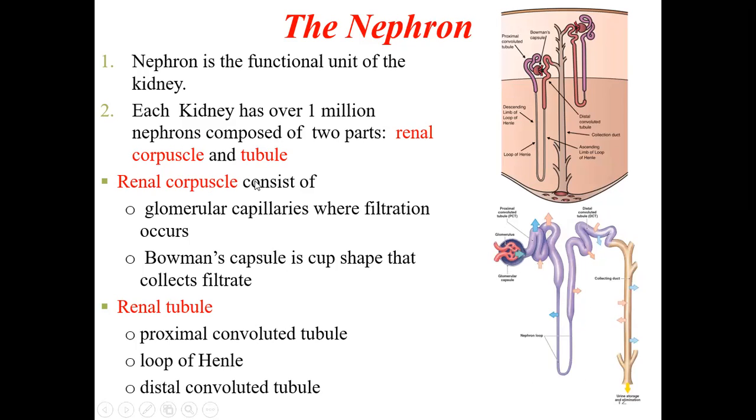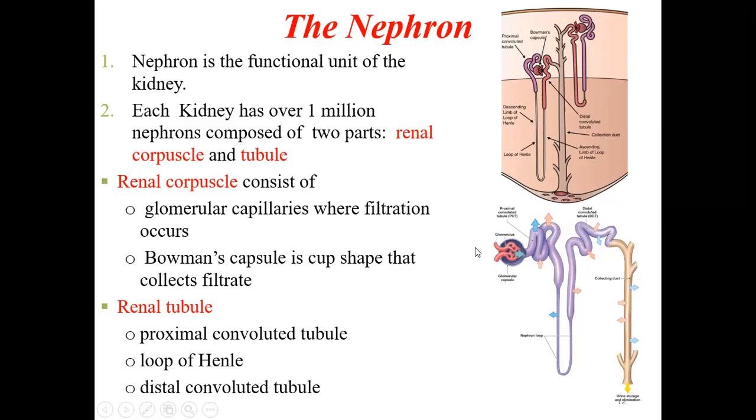The renal corpuscle again consists of two parts: the glomerular capillaries, where the filtration occurs, and the Bowman's capsule. So Bowman's capsule is outside, and glomerular capillaries are inside. These are the blood vessels which form a network. And outside we have a capsule called the glomerular capsule, or it is also called the Bowman's capsule. So here the urine is formed.